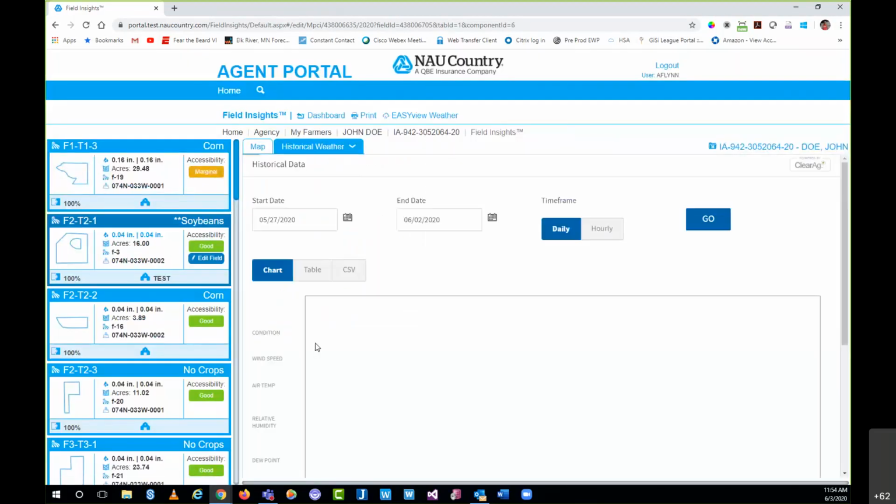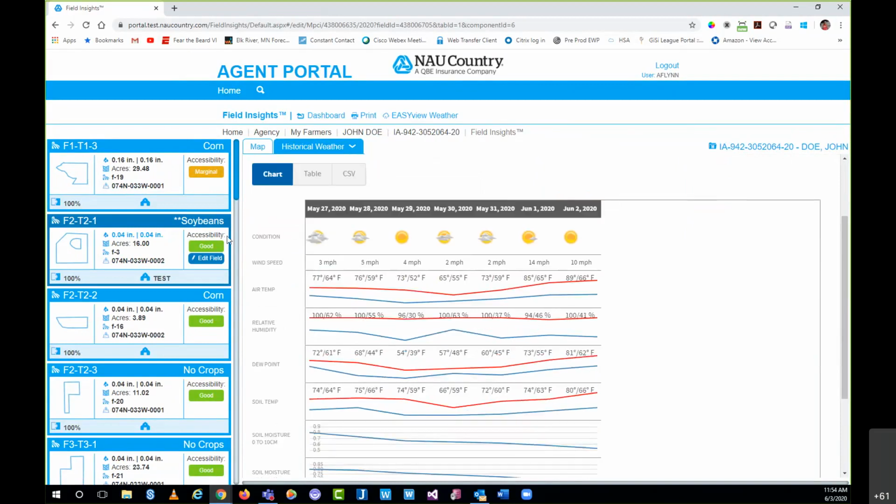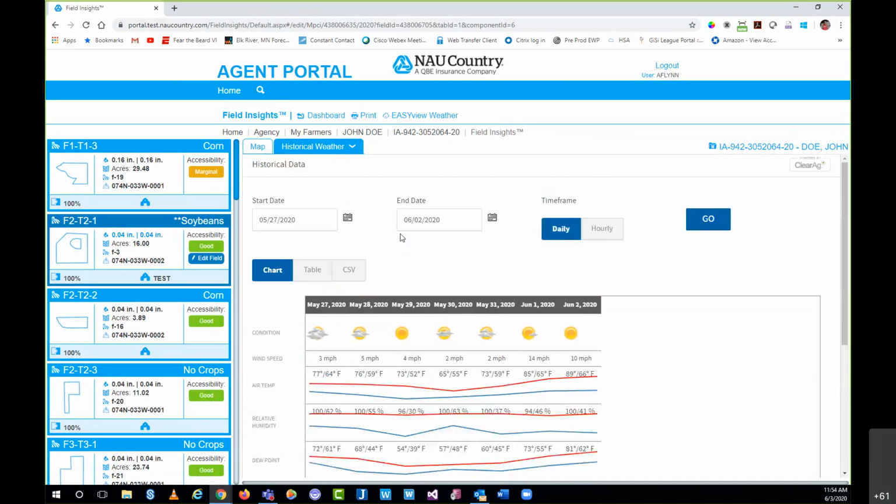This one's definitely used sometimes just for fun, sometimes used for real life, need to look at some different things in regards to their actual crop insurance policy. But the name gives it away. What it allows you to do is to look into the past and see a whole list of data regarding that field. So we'll start from the top here.